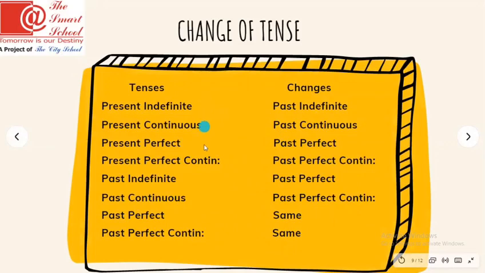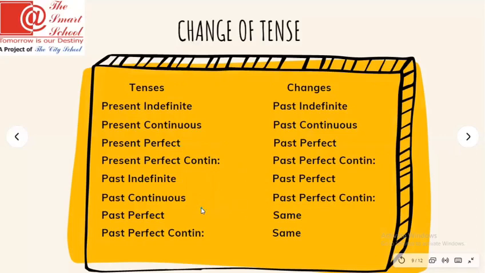So the tenses given on your left side will be changed into the tenses given on the right side. If in the direct speech present indefinite tense is used, we are going to change it into past indefinite. If present continuous is used, we change it into past continuous. If present perfect is used, we change it into past perfect. Present perfect continuous, okay, this is a short form of the continuous, is going to change into past perfect continuous. Past indefinite changes into past perfect, and past continuous into past perfect continuous.